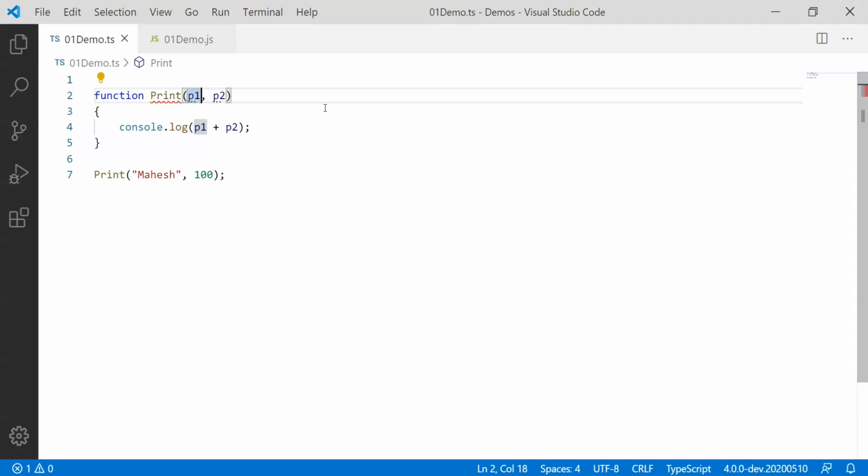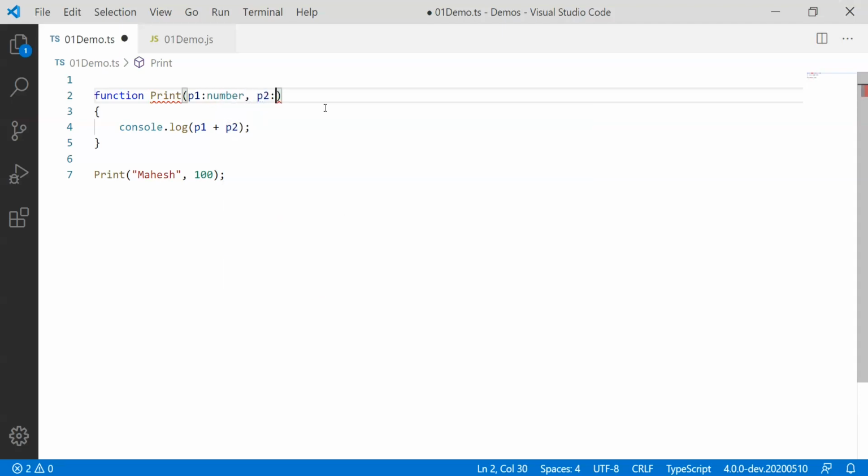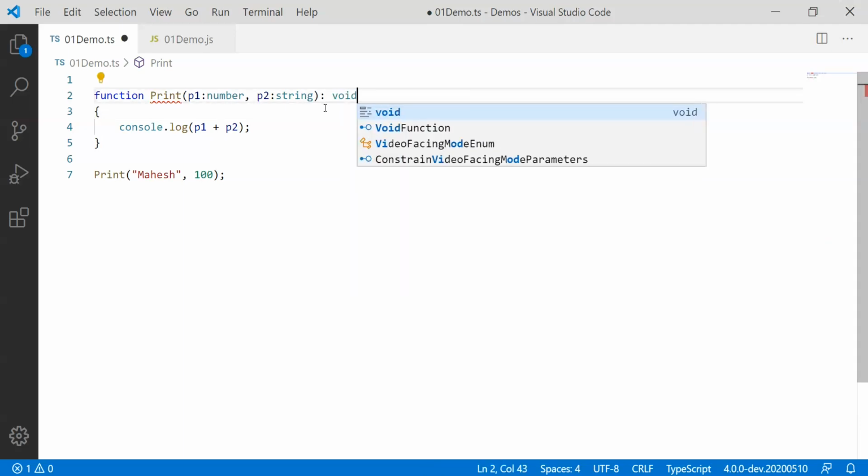In order to define a function, if you expect p1 to be a number, in that case you specify this to be of number type. Then p2, if you expect it to be a string, you can specify this to be a string type, and then we can have concatenation done like this. Does the function return anything? As of now, the function is not returning anything, so I may say the return type is void. Otherwise it can be anything else that you expect it to be. If you really want anything else as a return type, one can very well have any itself as I mentioned. So I'm just going to specify void as of now.